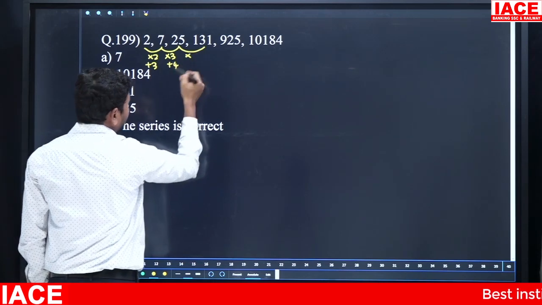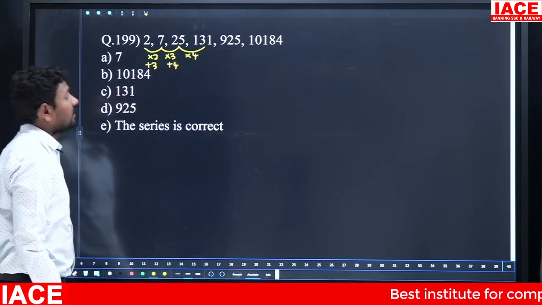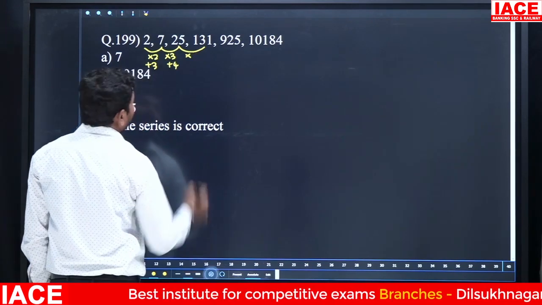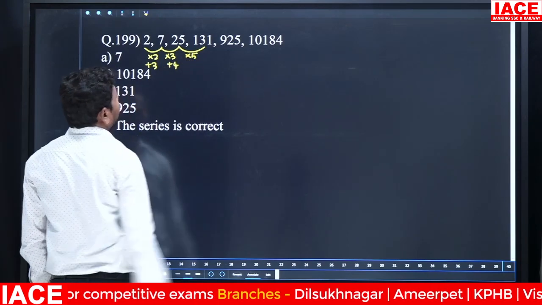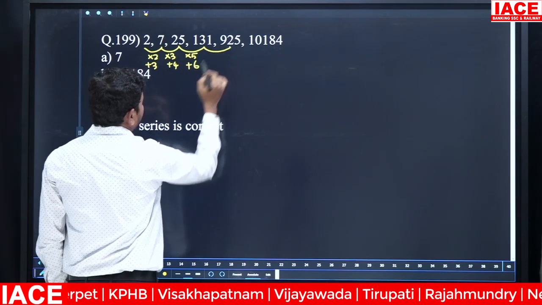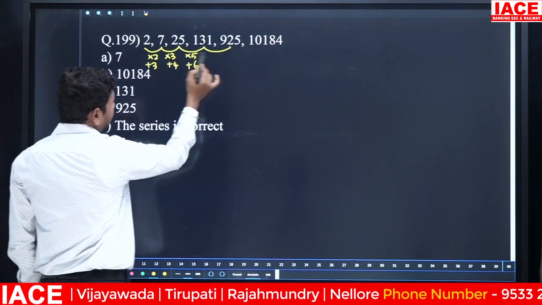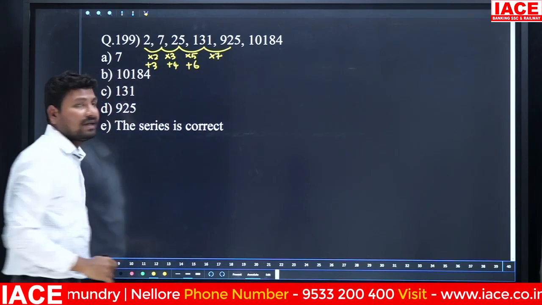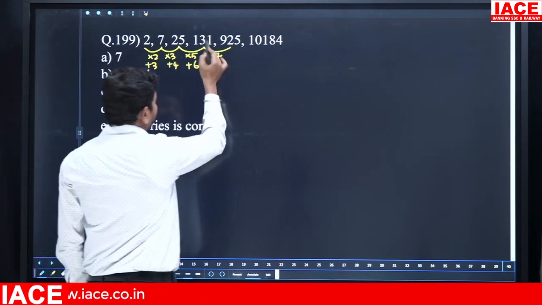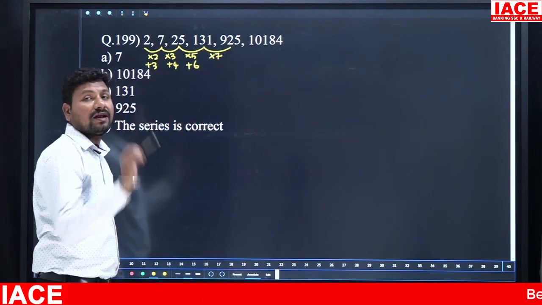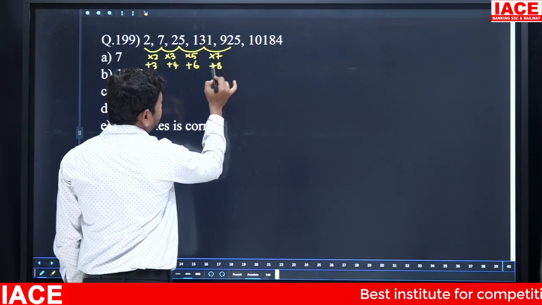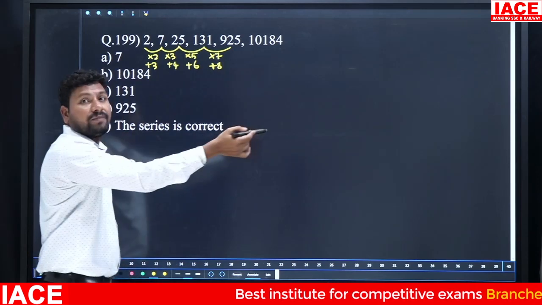Next 25 fours, the value is 100. 25 fives is 125, added by 6. Next, 2 completed, 3 completed, 5 completed. Next number is 7. Why am I multiplying with 7? 2, 3, 5 are prime numbers, and after 5 the next number is 7 only. 7 ones are 7, 13 is 13 times 7, which is 91. Now after 7 the next number is 8. We are multiplying with 7, added by 1, then 8 will be added.